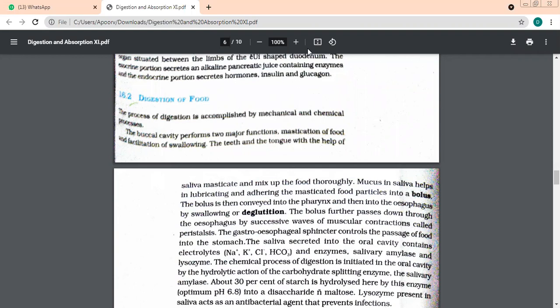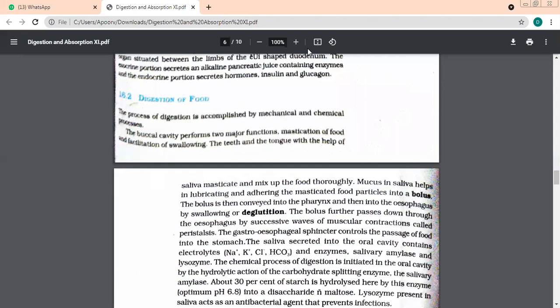Now the bolus is passing down. From the oral cavity it went to the pharynx, then to the esophagus. Once it reaches the esophagus, you must have surely read about peristaltic movements. You remember what peristaltic movements are, children? Where do they take place: stomach, mouth, intestine, esophagus? Esophagus. Very good. There are successive contractions and relaxations. So once this bolus, remember we are not using the word food now.